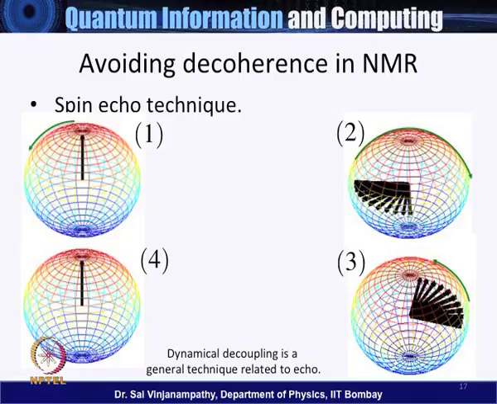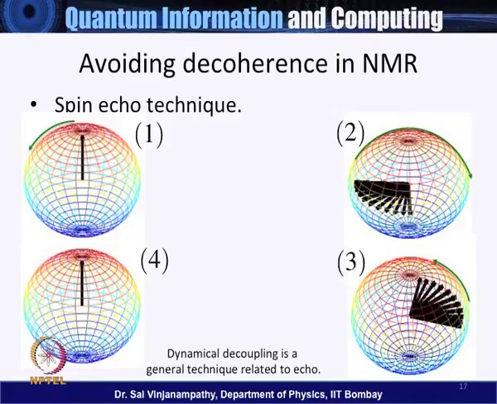Now, because the environments of the nuclear spins are still rotating them in the same direction, all the nuclear spins start accumulating and recohere. And once the spins have recohered, another pi over 2 pulse is applied to bring it back to the North Pole.